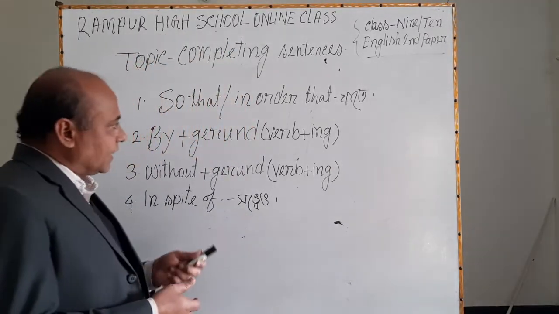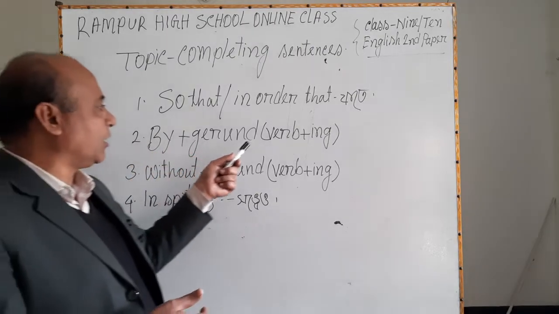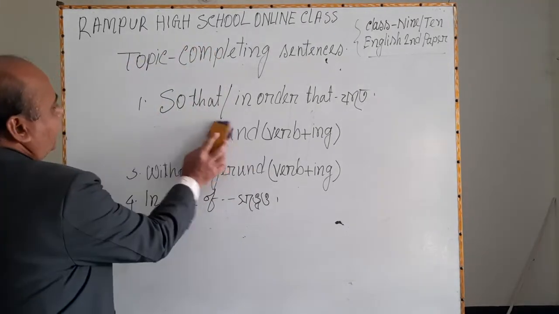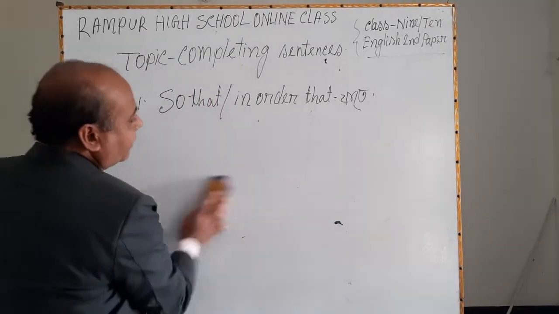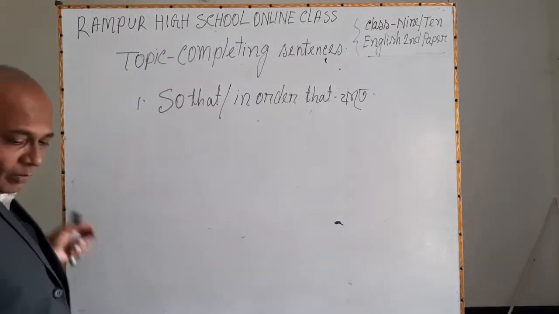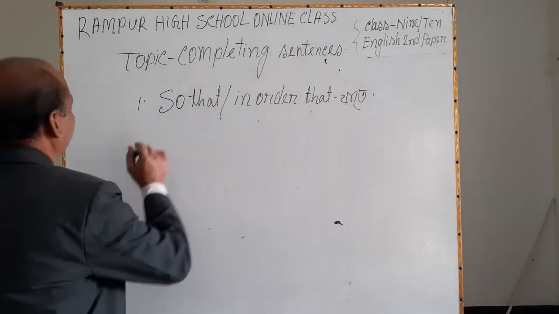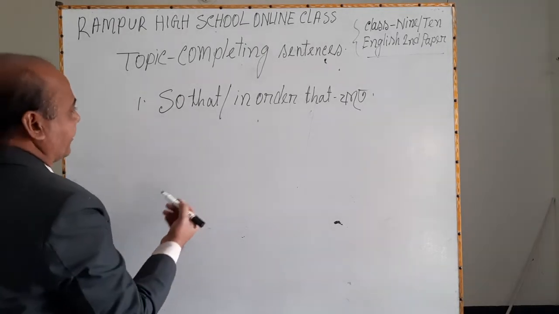Then I will discuss by plus gerund, verb plus ing. First I will discuss so that or in order that related completing sentences, and show you the structure.